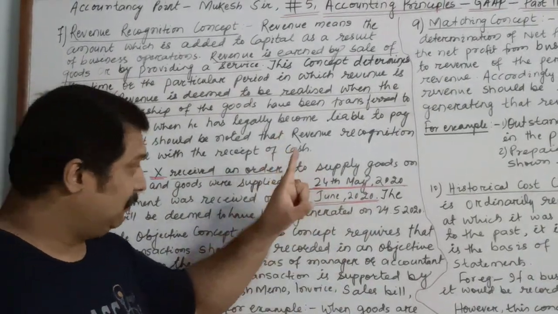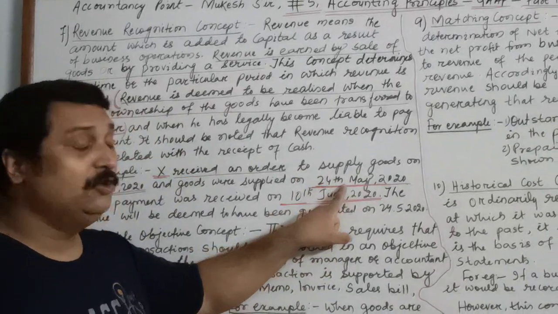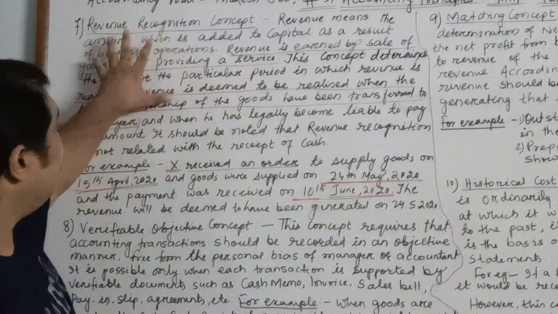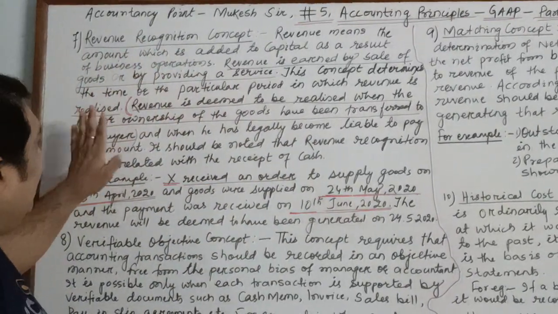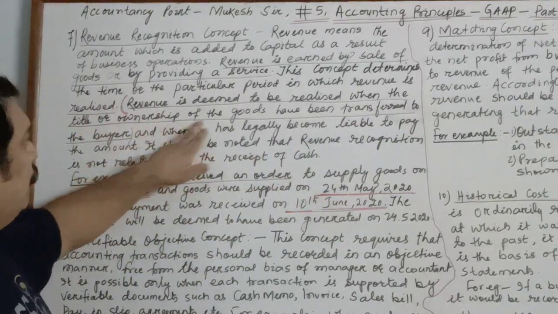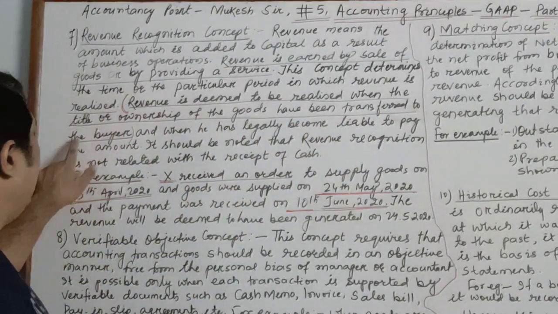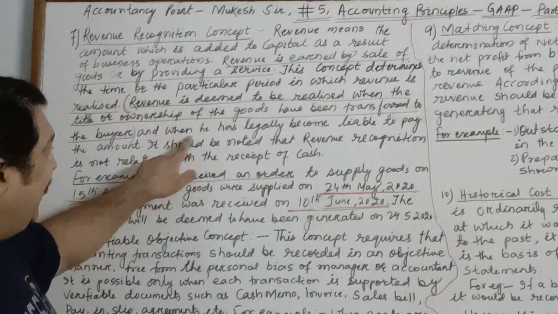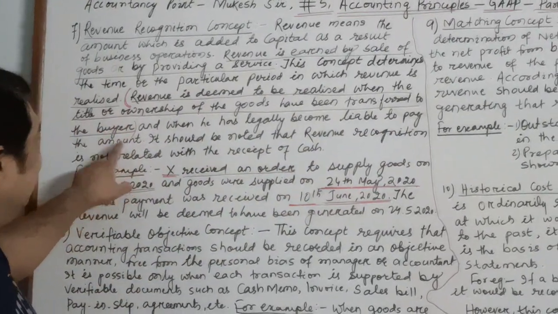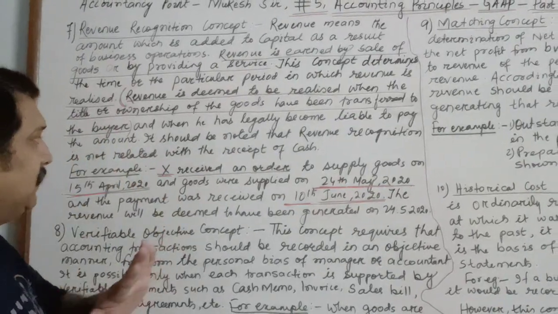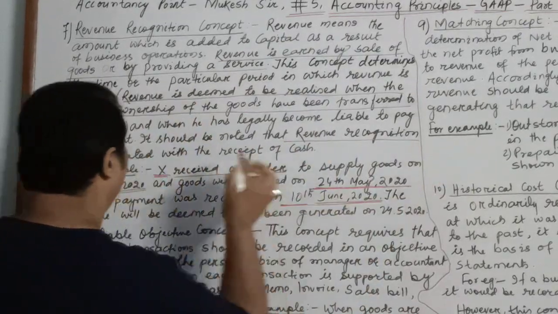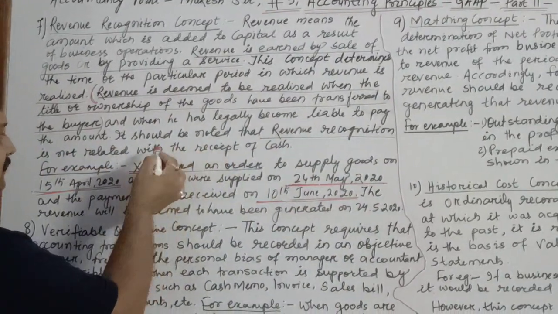According to this concept, the revenue is deemed to be realized when the title or ownership of the goods has been transferred to the buyer and when he has legally become liable to pay the amount. Whether he has paid the amount or not is not a matter to be considered under the revenue recognition concept.